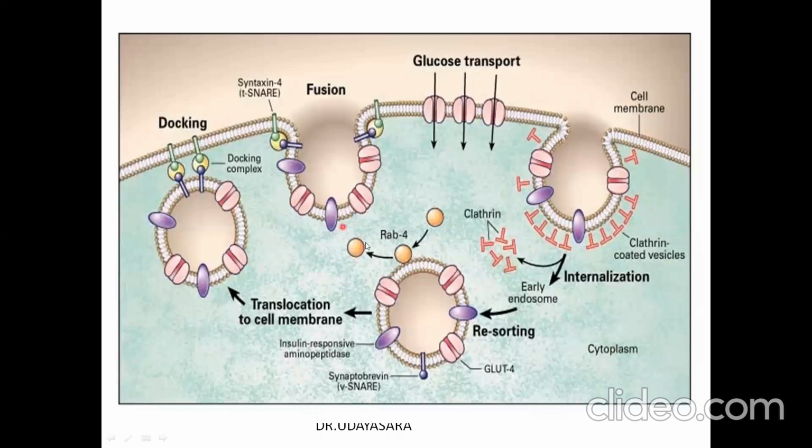This GLUT2 transporter is present in a vesicle, a clathrin coated vesicle. Whenever there is insulin stimulation, this GLUT2 transporter will go and fuse with the plasma membrane, causing the influx of glucose. The main function of the activation of the insulin receptor is the intake of glucose into the cellular tissue. After the reaction is over, this glucose transporter is recycled.